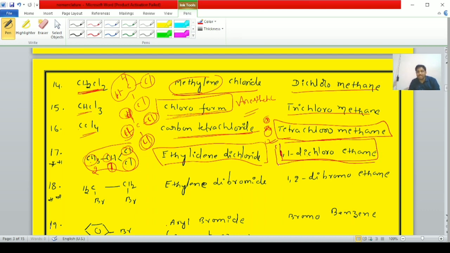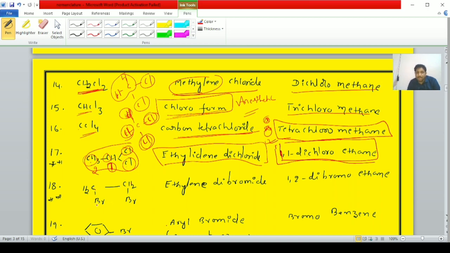Here the common name is important, student. Ethylidene dichloride. In the PU board they will ask, student, what is the IUPAC name of ethylidene dichloride? Draw the structure of ethylidene dichloride. Number of questions like this, student.